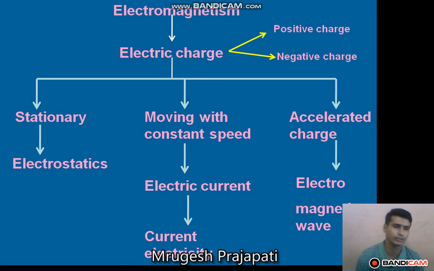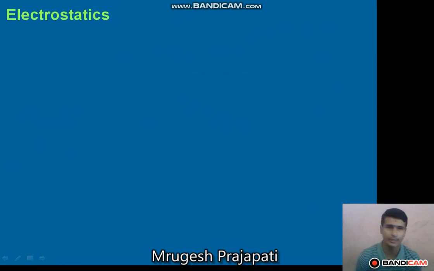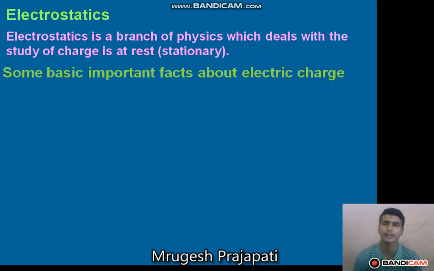The electromagnetic wave is further divided into different categories. So all these things form a tree of electromagnetism. Now let's start our first branch, that is electrostatics. What do you mean by electrostatics? Earlier I told you electrostatics is a branch of physics which deals with stationary charge, the study of charges at rest. The interaction between the stationary charges we will study in this branch.